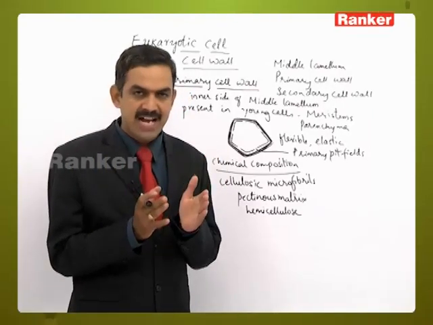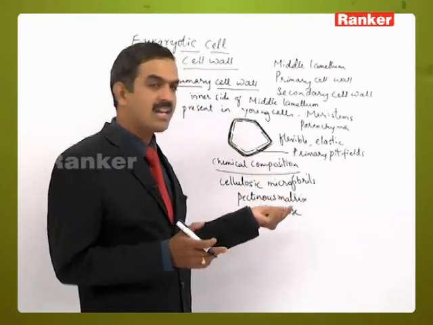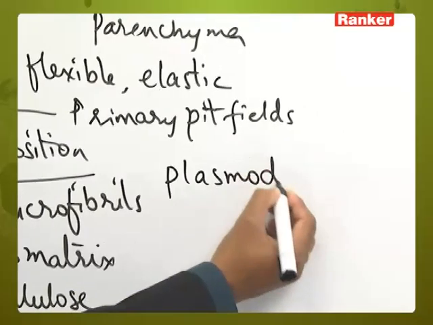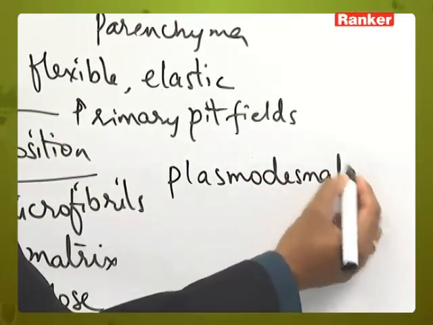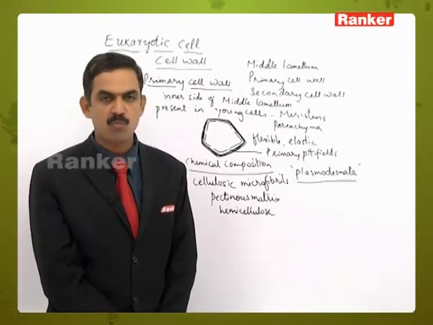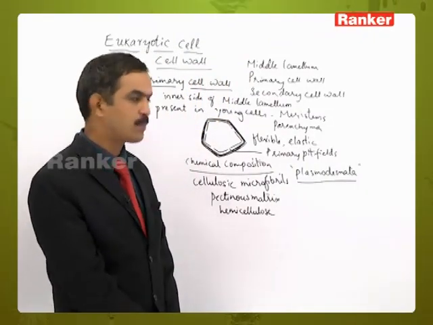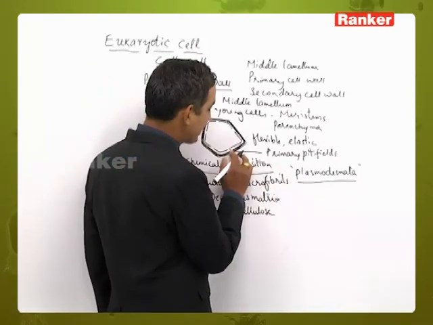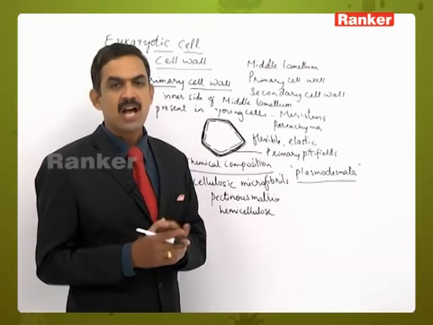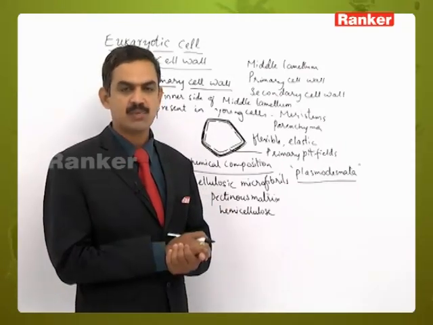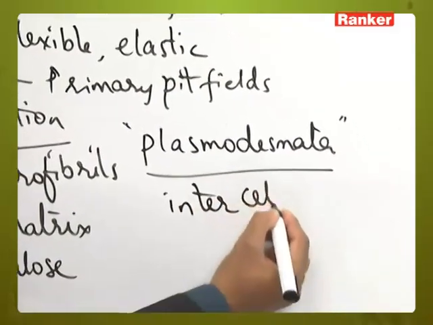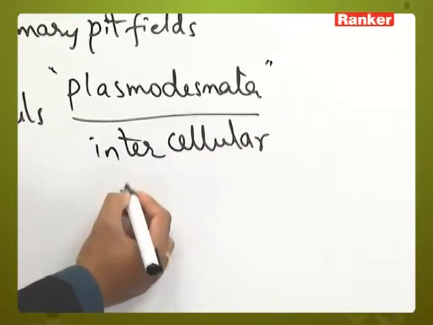The cytoplasmic strands which are moving through the primary pit fields, along with the primary pit fields, are called plasmodesmata. The primary pit fields along with the cytoplasmic strands which are moving from one cell to an adjacent cell are called plasmodesmata, and these plasmodesmata are acting as a connecting link between the two adjacent cells, concerned with the transport of materials from one cell to the adjacent cell. So these are acting as intercellular transportation channels.